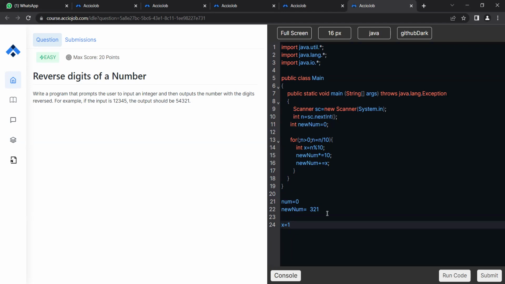Okay, so let's do one small dry run because many of you guys had this query. Let's say the number is 100, and initially new num is 0, right? Let's do a dry run first. Let's try for 100 because you guys are feeling discomfort with zeros, right? This is also how the algorithm handles the 0 case, because if I reverse this number. Please let me know if the number itself is to be added or not. 001 लिखना है कि 1 ही लिखना है 100 को?